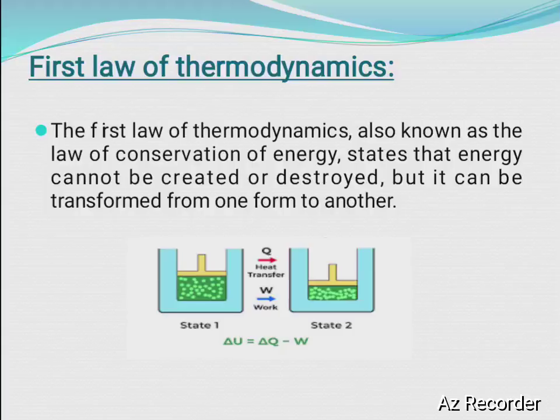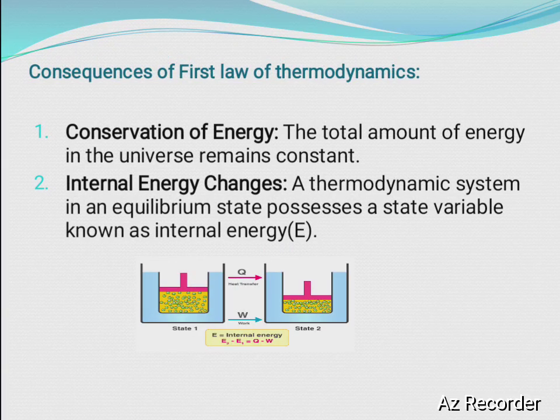Next, coming to the consequences of the first law of thermodynamics. What are these implications? The first one is the conservation of energy. The most fundamental consequence is that energy is always conserved.